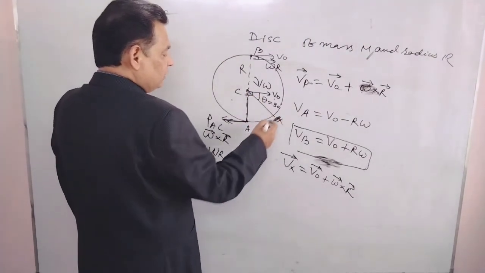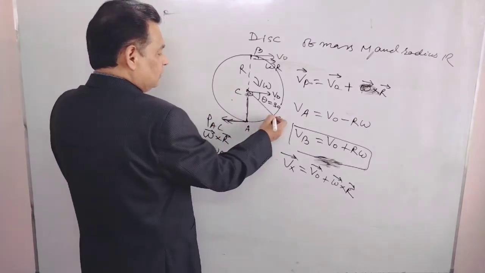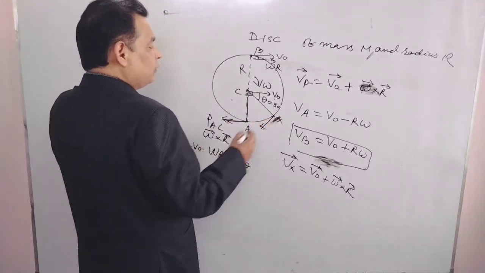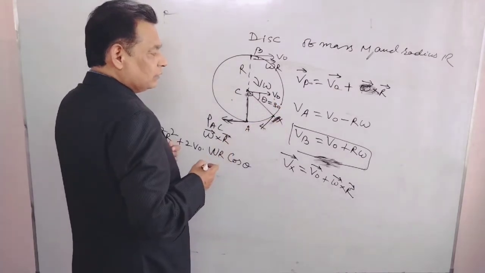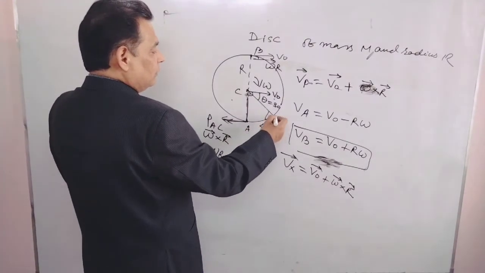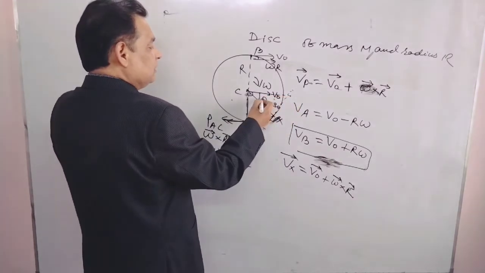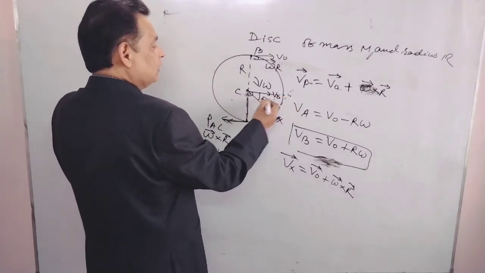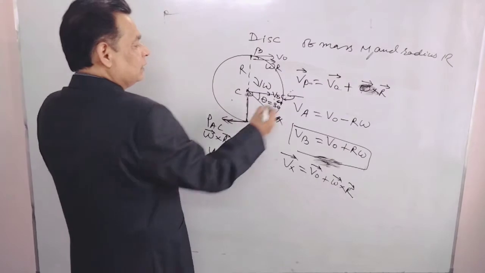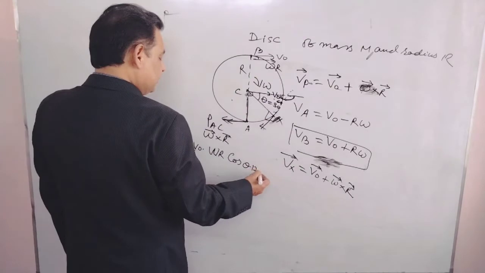The angle between V naught and omega cross r. What's that one? Omega cross r is always tangential in this direction. So what would be angle between V naught and omega cross r? What will be angle between them? If you extend this one, this is V naught. If this is 90, this is 30, this is 60, this will be 120. Right? So 2 V naught omega r cos 120 degree.